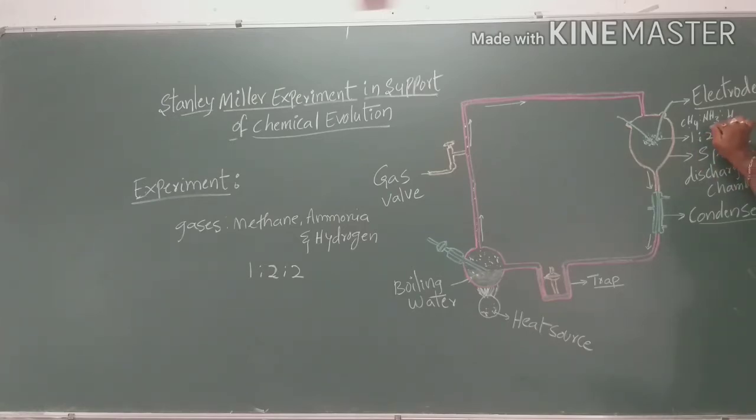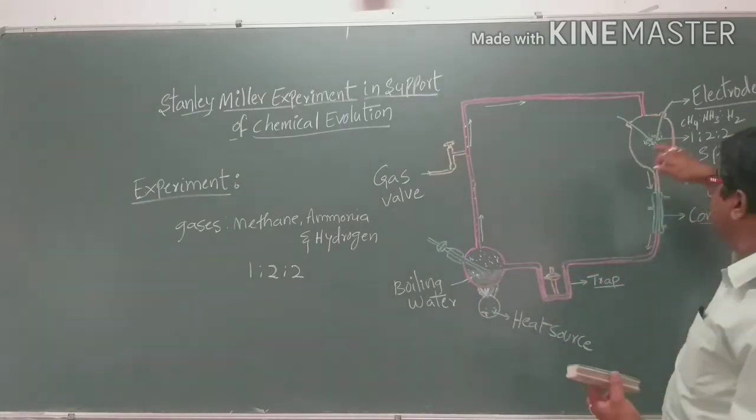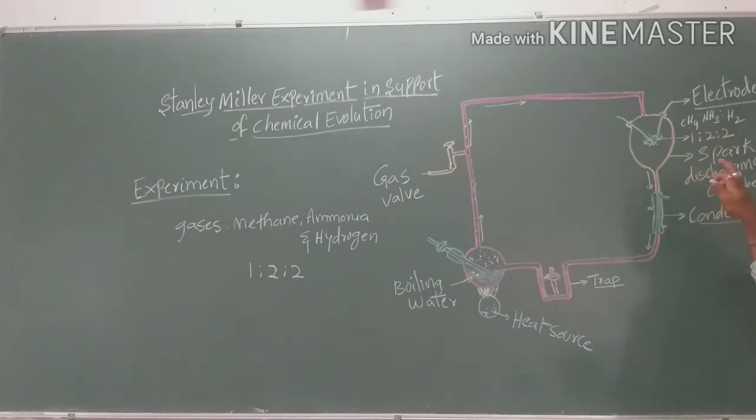These undergo electric discharge, that is the spark, in the electric discharge chamber. From this chamber the electric discharging takes place continuously, in the vapors of the boiling water, for several years.